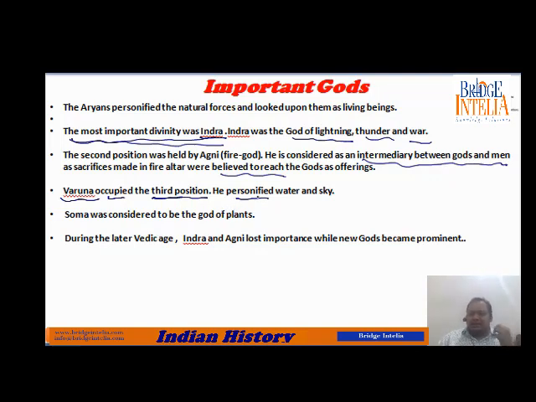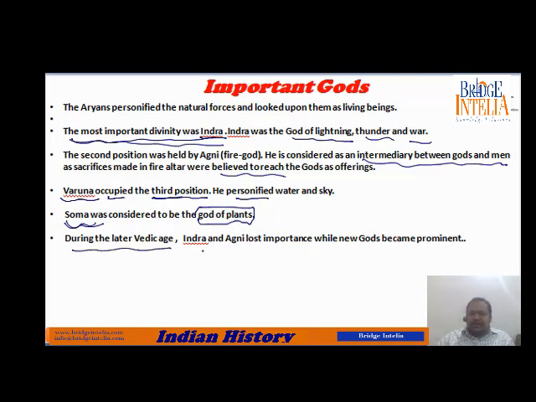Water and sky, two critical elements. Lord Varuna was thought to be the guiding god of these two natural elements. Soma was considered to be the god of plants, the best plant.